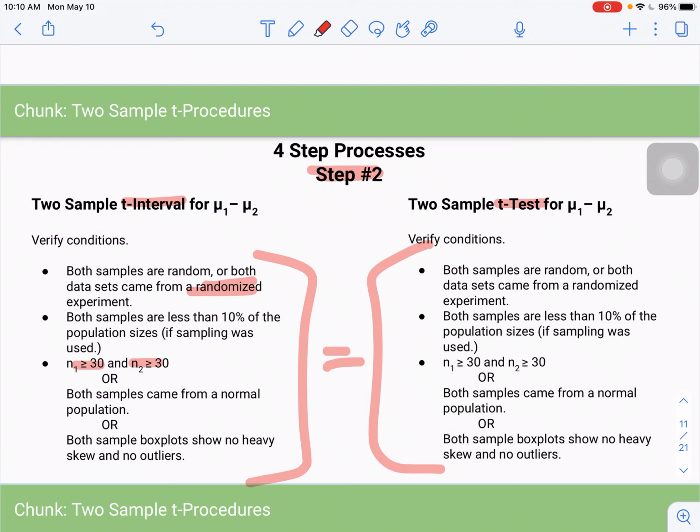your two sample sizes have to be greater than or equal to 30, or both samples came from a normal population, or both sample box plots show no heavy skew and no outliers. So there may be some scenarios where you have to make a box plot for each data set, and again, look for that lack of skew and a lack of outliers. Okay, so that is step 2.